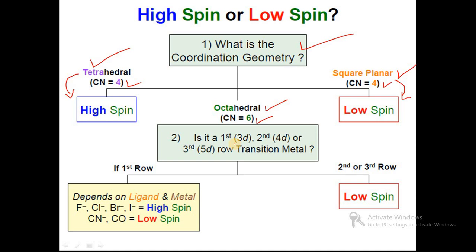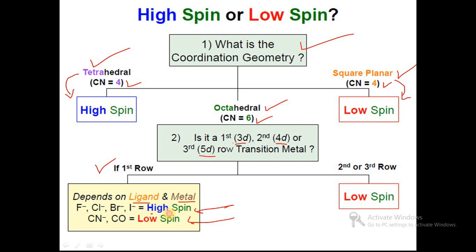Suppose the central metal ion comes from the first row transition series, that is the 3d series, then depending on the nature of the ligand and metal, it is either high spin or low spin.